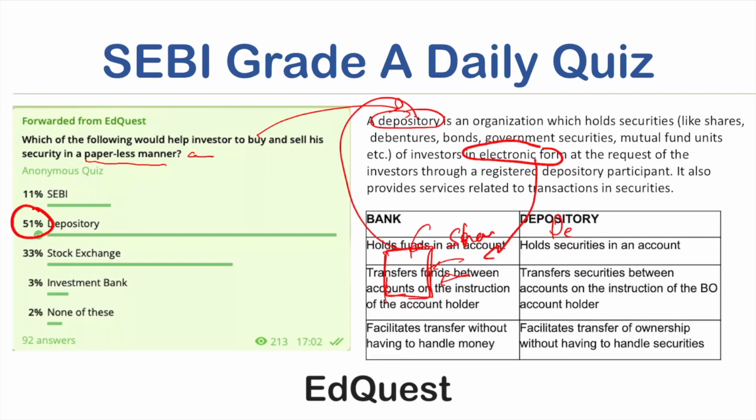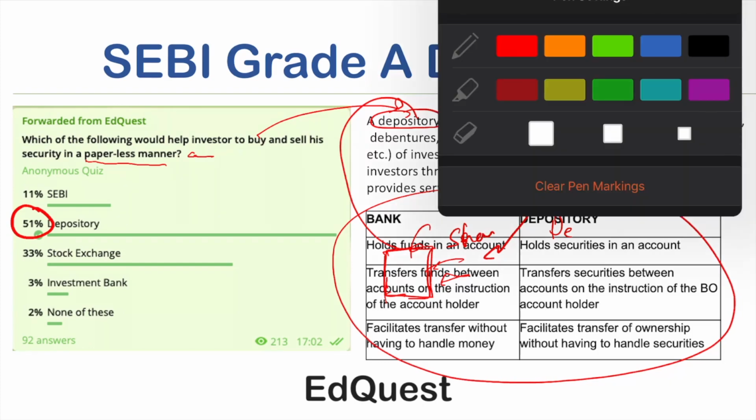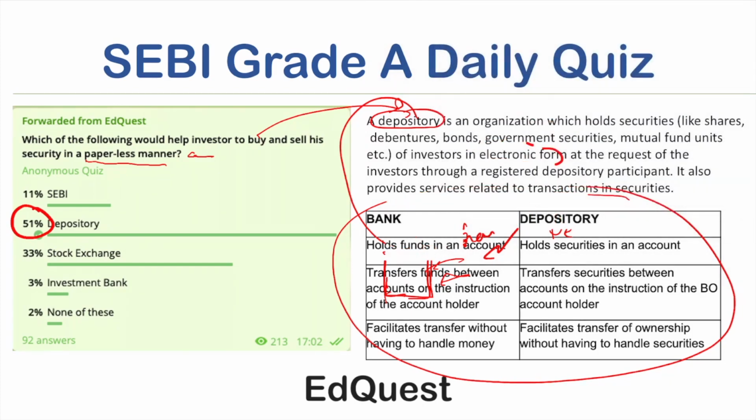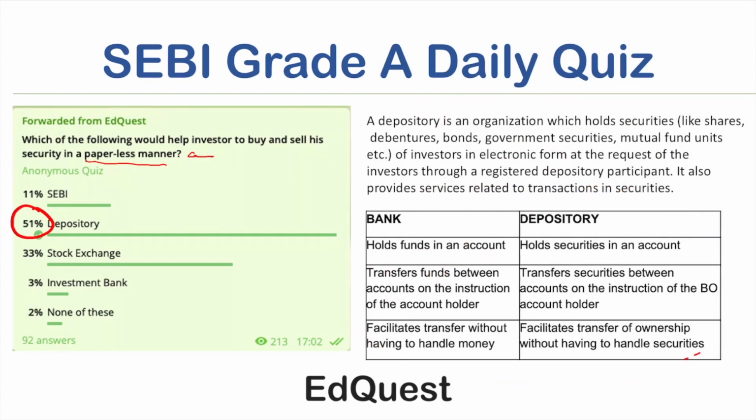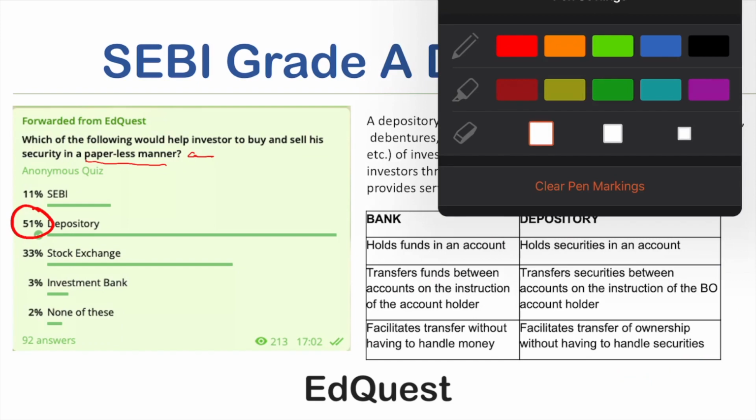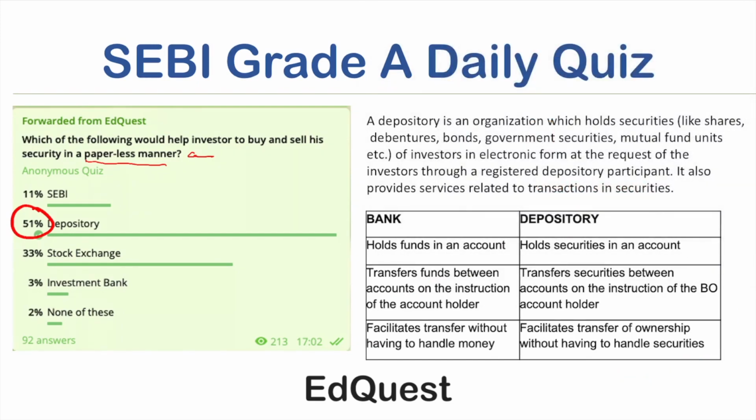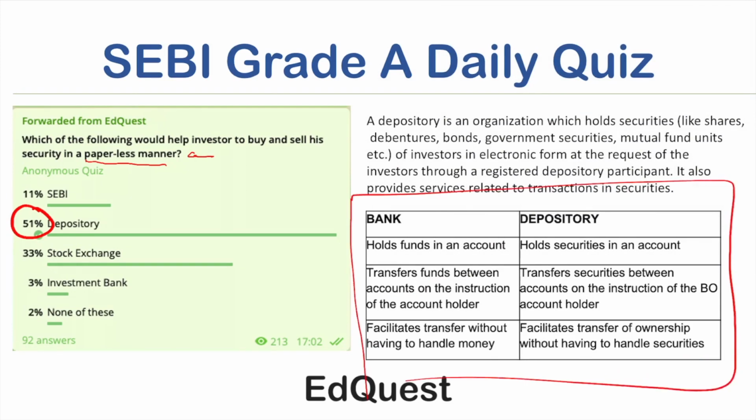A depository is often given an analogy with a bank. I have given you pointers here. You may consider reading it, because there might be a question like which of the following can be analogous to a bank. This can be the simplest question. So kindly read this. You may pause and read it.